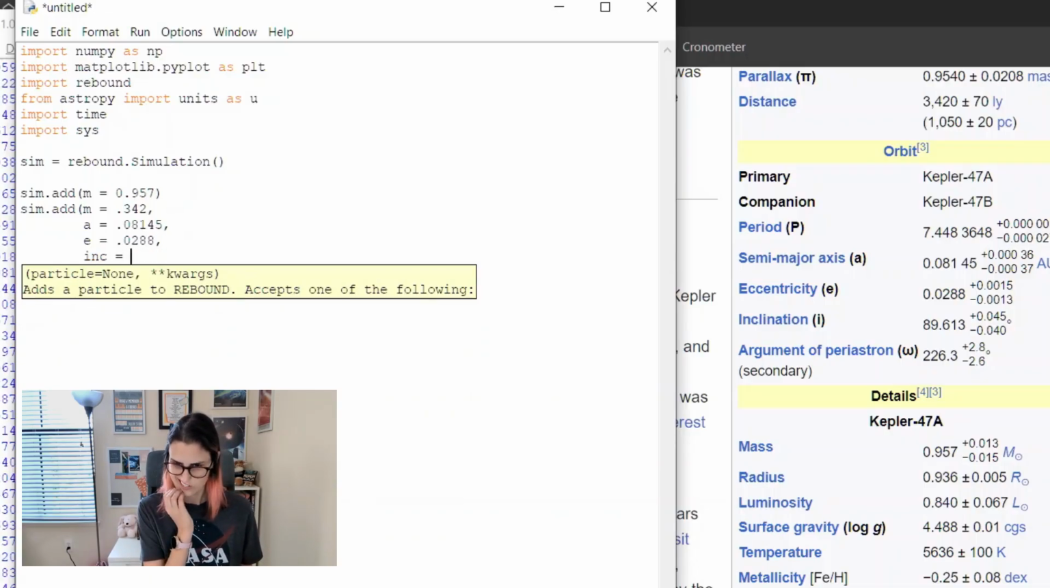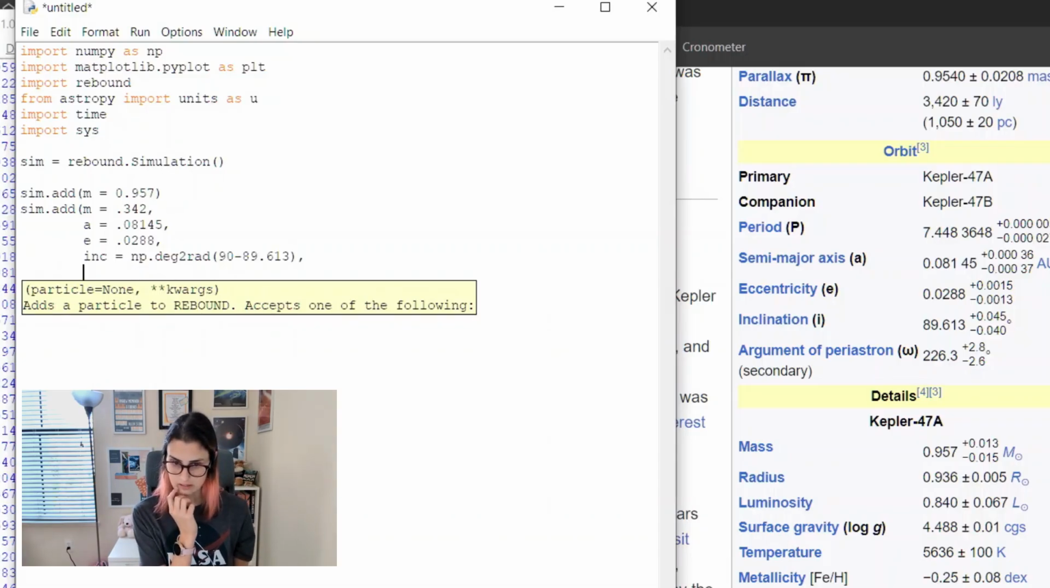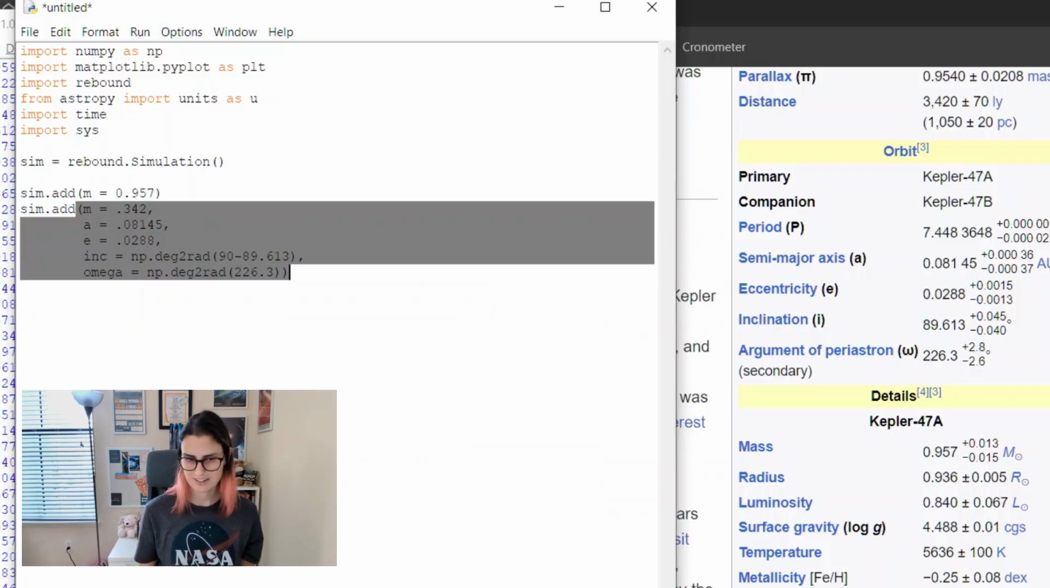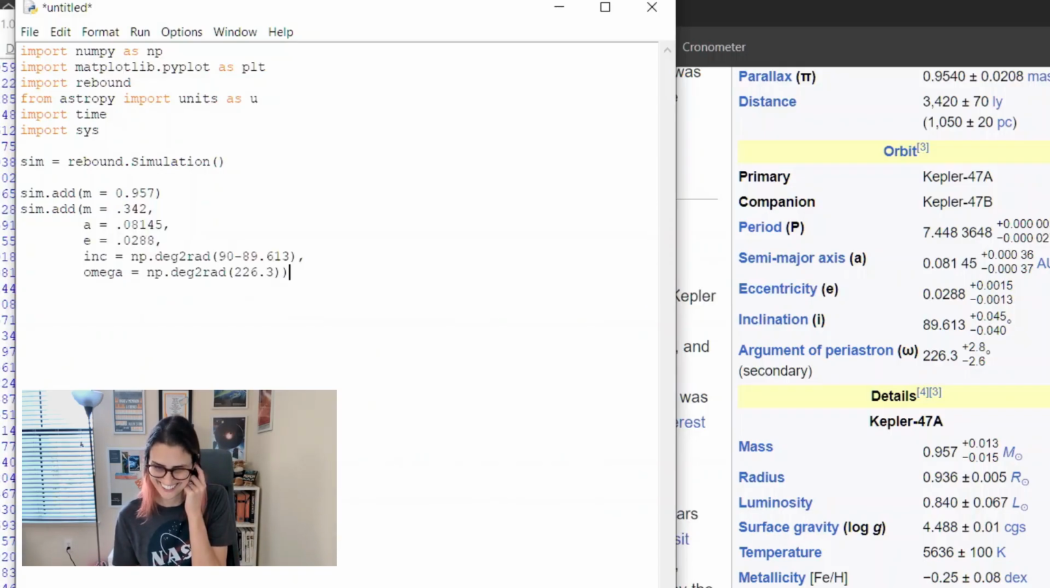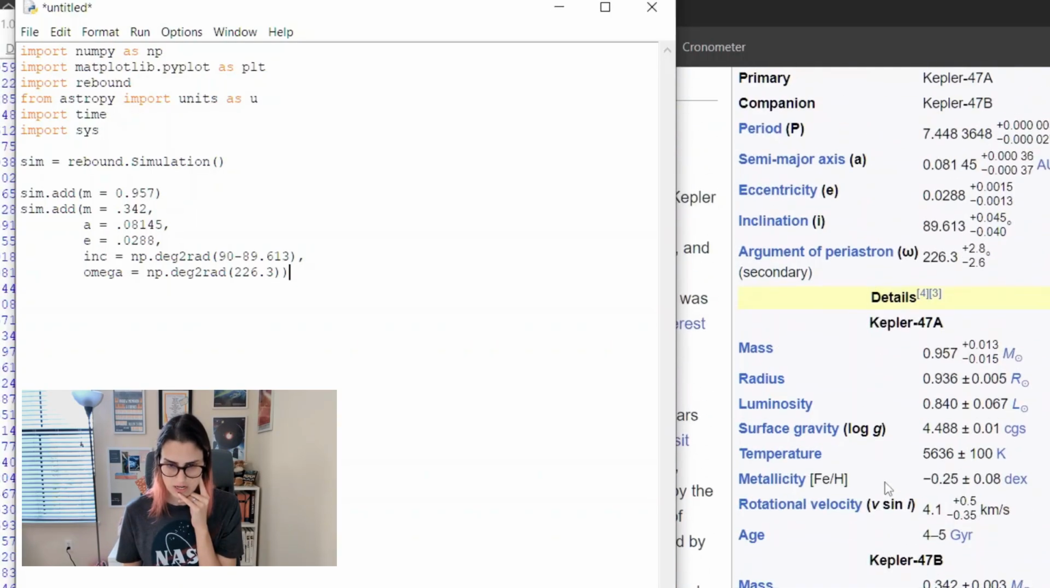Inclination of... Oh, so the inclination here is... Yeah, it's like kind of in a different frame. So I think what I want is actually 90 minus this inclination. And I'm pretty sure we probably don't have an ascending node for this. So I'm just going to leave it. And then 26.3. Oh, again, let's make that into radians. Radians? Did you say radians? No. Which is funny because you say rad as the abbreviation. There we go. Now we got our stars.